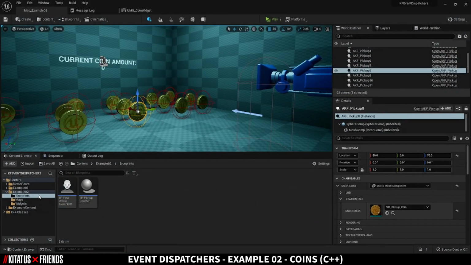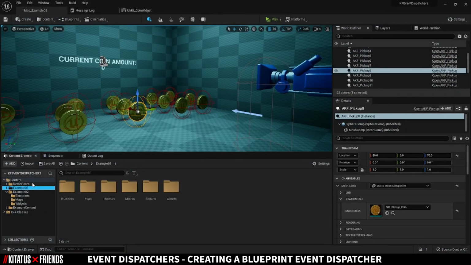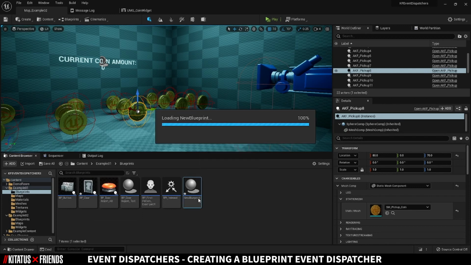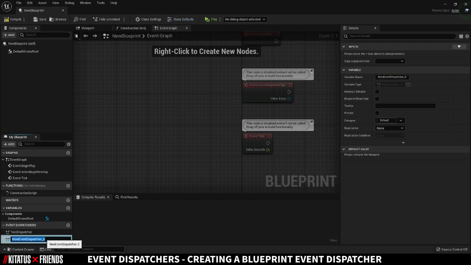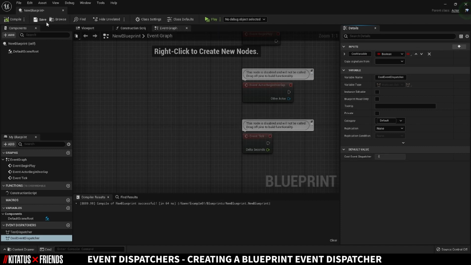To create a Blueprint event dispatcher, open the Blueprint in question and head to the My Blueprint tab, which usually is in the bottom left. There's a section called Event Dispatchers. Click the plus icon on the section header and create an event dispatcher. Name your event dispatcher, and then if you need to add a variable to it, click the dispatcher and head over to the details panel, which is normally on the right. Click the plus on the input section to create a new variable. Set it, name it, compile and save, and your event dispatcher is ready.